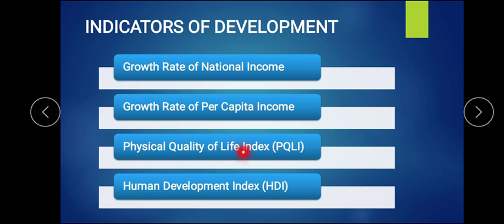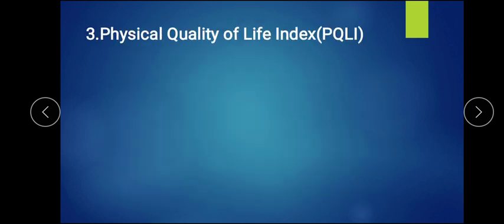So they have founded the third one, that is physical quality of life index, that is PQLI. Let's see, we are going to start with both, that is physical quality of life index and human development index. Physical quality of life index we are going to talk about first.